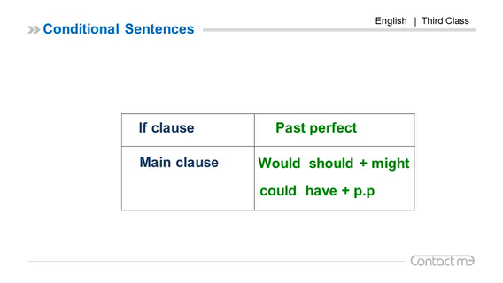Now if 3. If clause, past perfect. Had plus past participle. Main clause, the same conditional: would, should, might, could, have plus past participle. The situation in this type is impossible to happen.